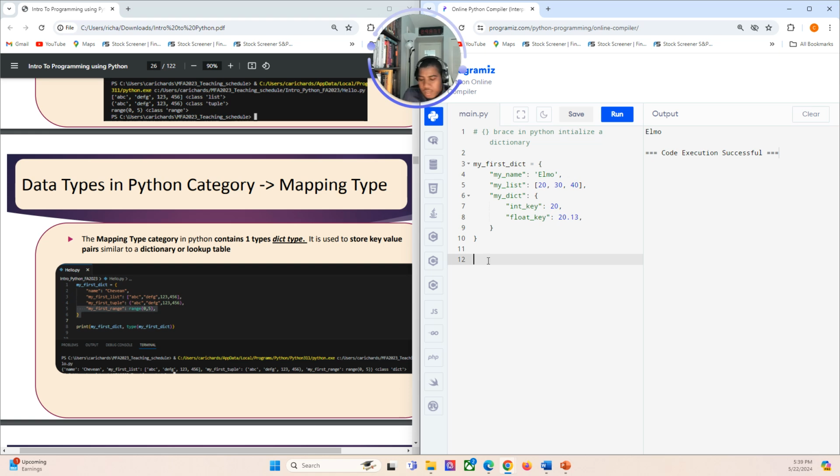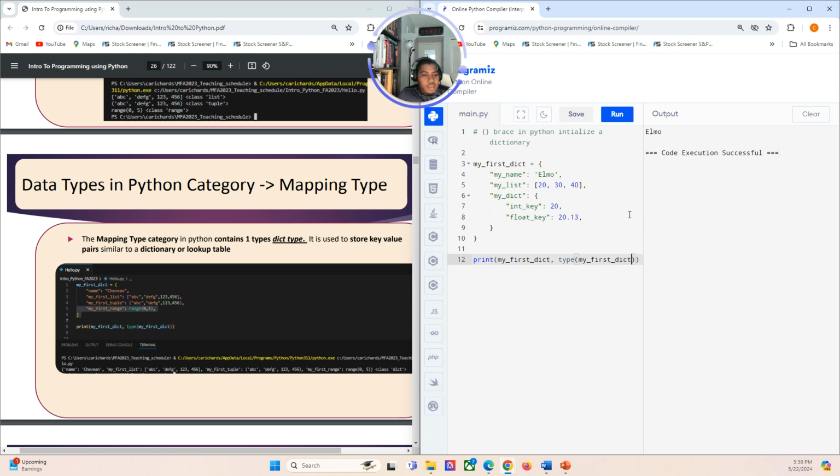So let's first try to print this dictionary as is, and then use that type function that we've mentioned and see what type it returns. So print my first dictionary, and then type of my first dictionary.